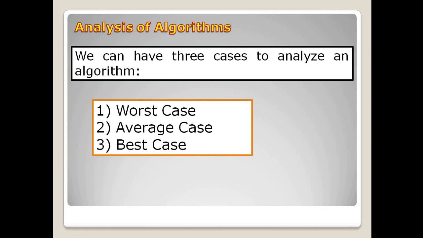We will discuss the first one, the worst case analysis, which is usually done. In this worst case analysis, we calculate the upper bound on the running time of an algorithm. We must know the case that causes the maximum number of operations to be executed. That is what we call the worst case.